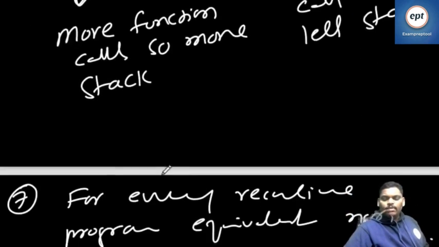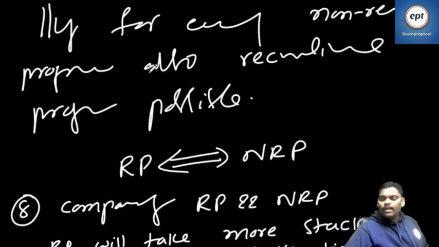Next, for every recursive program, an equivalent non-recursive program is possible. For every non-recursive program, a recursive program is also possible.